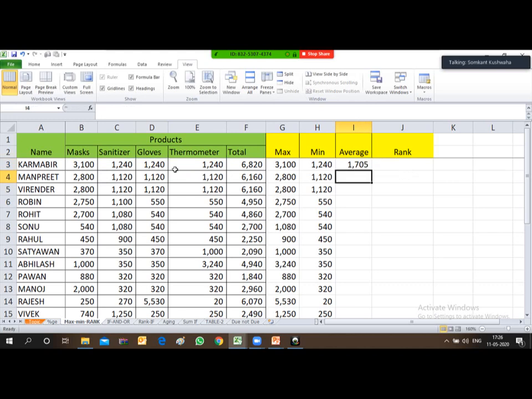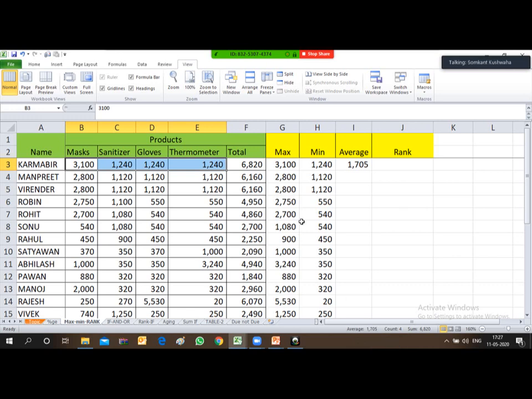So here, 1705 is the average quantity which Karambir has achieved for the four products. So you can calculate it manually also. If you select this row, you will be able to see at the bottom of the Excel sheet that average is 1704.